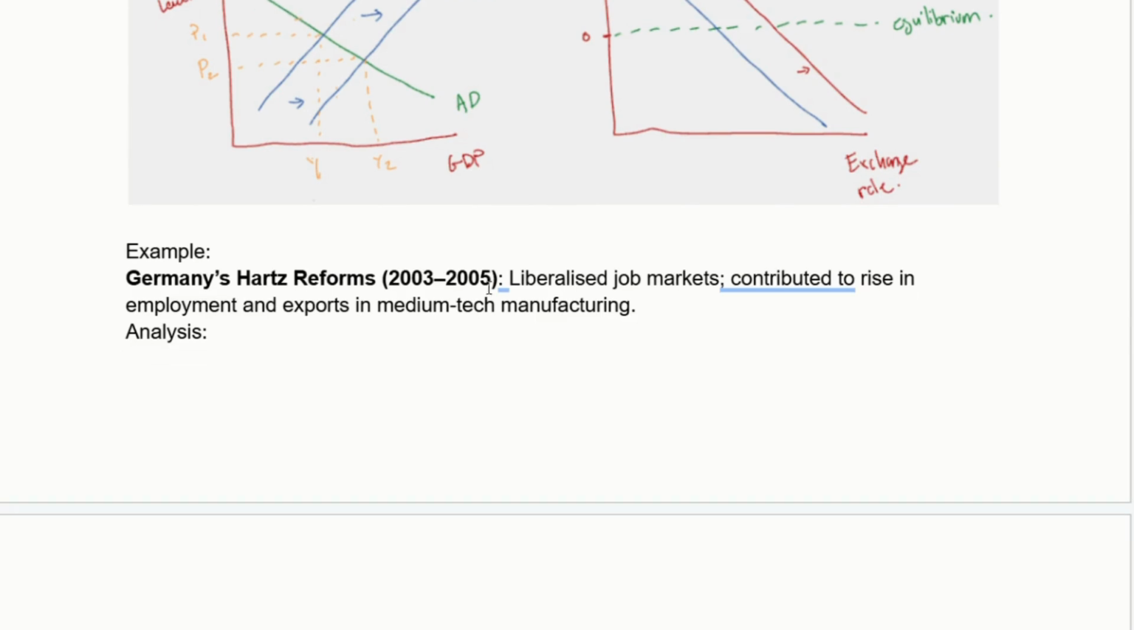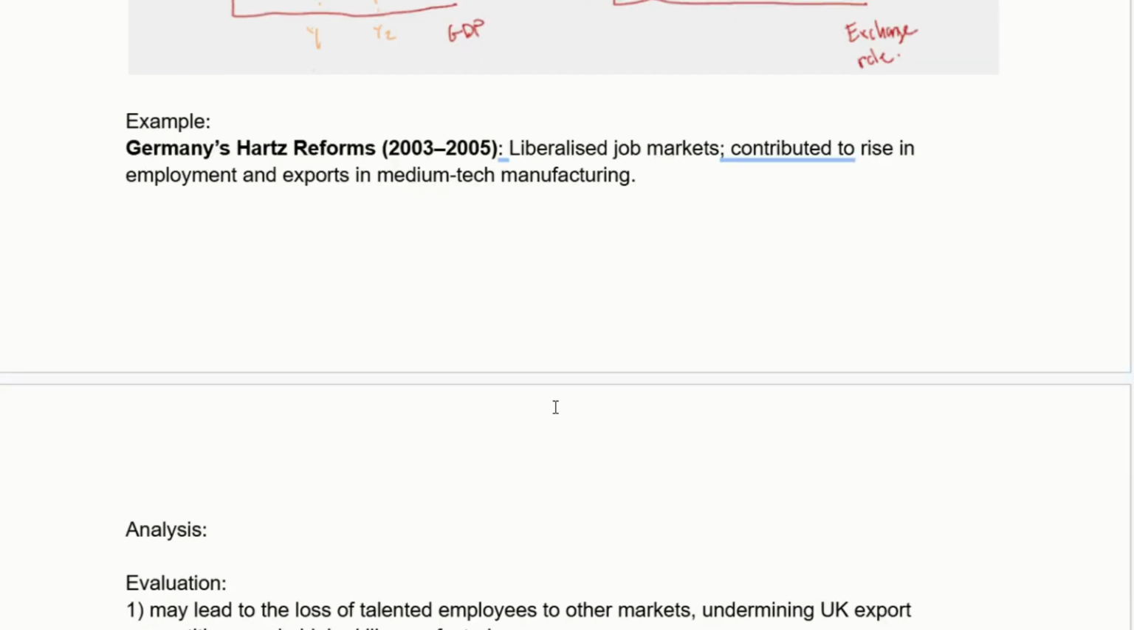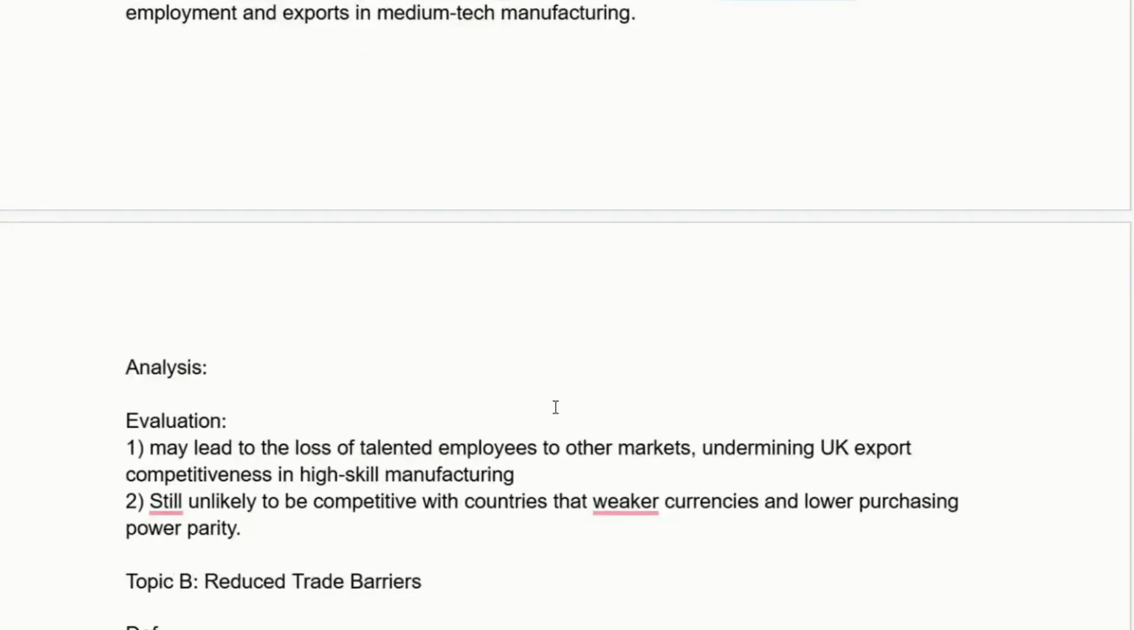In terms of an example, again, I wouldn't necessarily expect you to be able to use a real world example here. But if you can, that's amazing. And what I would use here are the Hartz reforms in Germany, which is all about how Germany liberalized their labor markets, which has led to them being able to support high-tech manufacturing, because generally Germany's macroeconomic policies are targeting having more competitive wages, which allows them to have more competitive exports. That's the basis of their economic model. So I'd use that as an example.